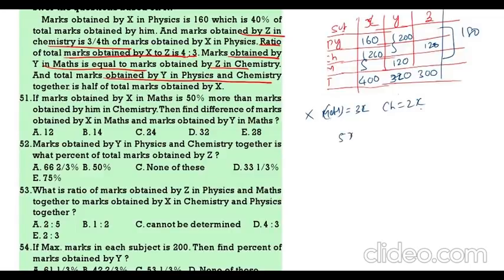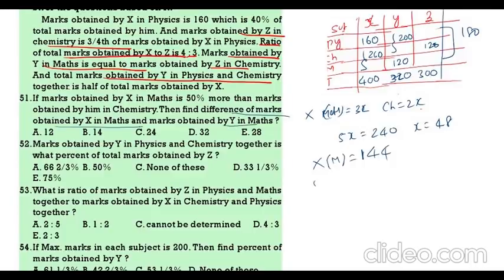Total 5x. X maths plus chemistry 240. So x value 48. Then find the difference of marks obtained by X in maths. X in maths it is 3x. So 3 into 48, 144.